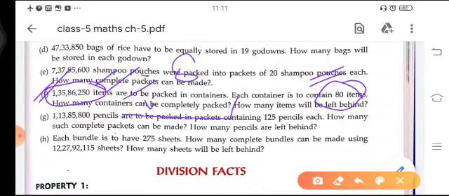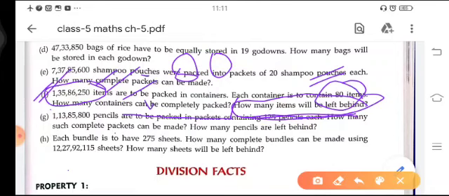So till this line it is very clear that we have to divide the number of items by the items in each container. It means we have to divide 1 crore 35 lakh 86,250 by 80. But in the last line it is asked how many items will be left behind. So you have to find the number of items that cannot be packed in a container. How will you find it? When you divide this number, you will get a remainder at last, and the remainder will be the answer to this line.